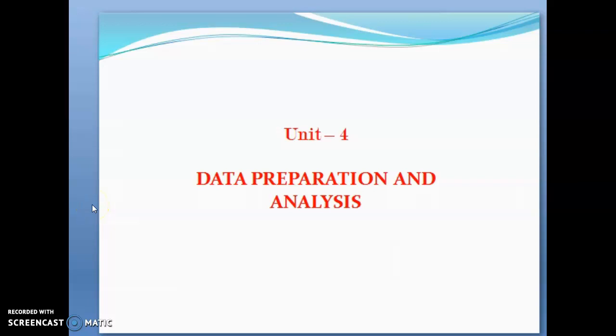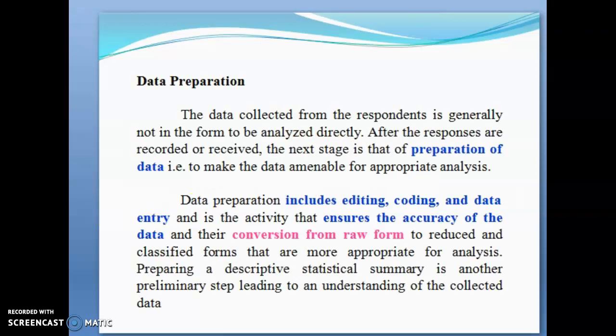So in today's video we are going to see about data preparation and analysis. First we are going to see about what is data preparation.